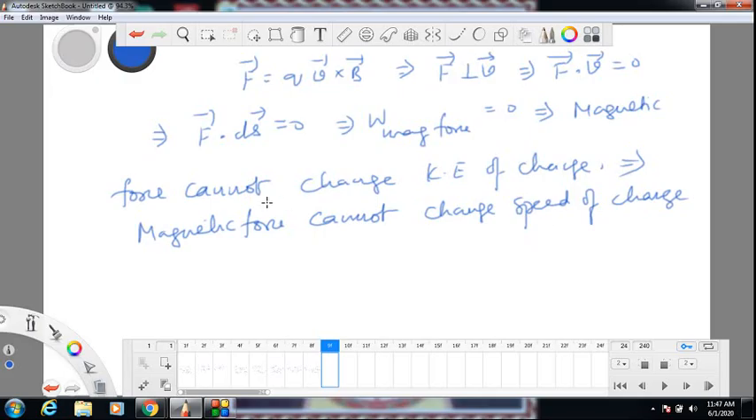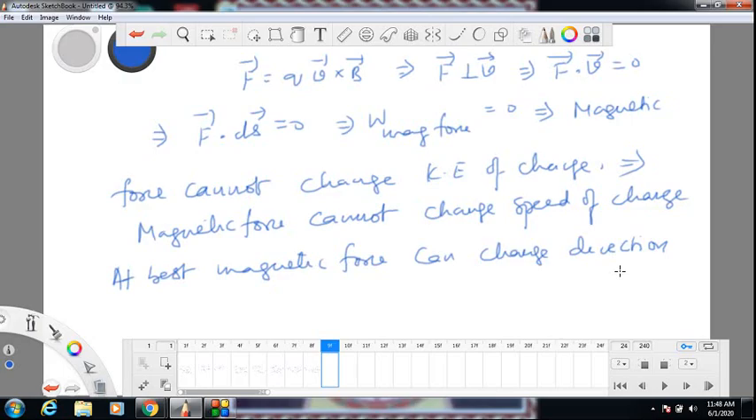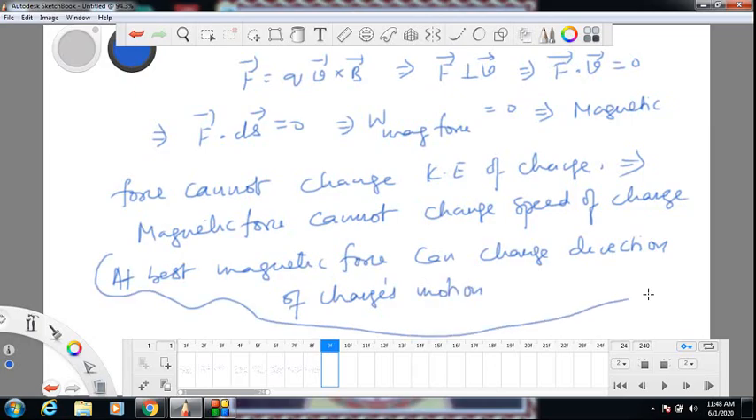So this is the conclusion. At best, what can magnetic force do? At best, magnetic force can change the direction of charge motion. That is the best it can do. It cannot change speed, but it can change velocity by changing direction. That is what it will do in most cases. That is the use of magnetic field.